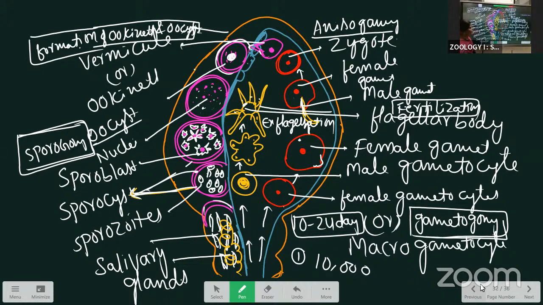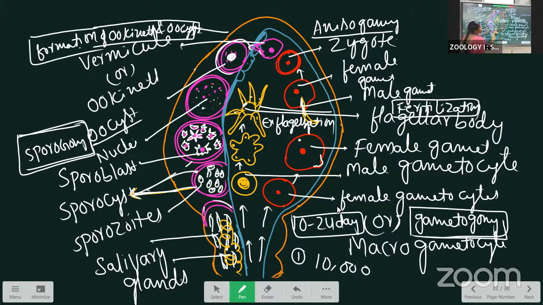See, I'm briefing this one. Again, the Ross cycle. See this one. Two gametocytes are present, female gametocytes and male gametocytes. In the female gametocyte fewer changes occur and it forms a gamete, and the male gametocyte is also called a microgametocyte.